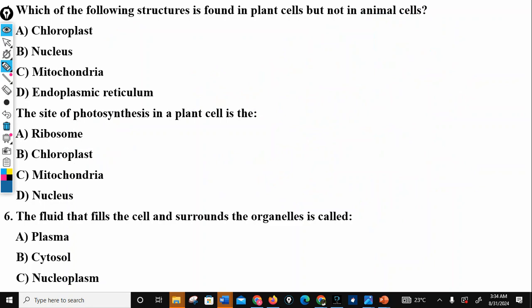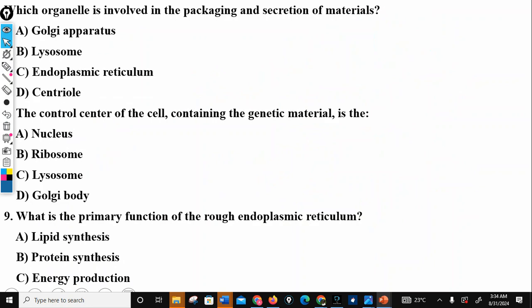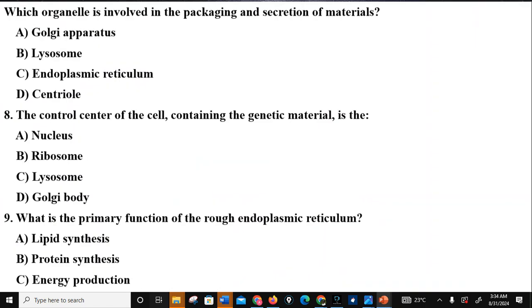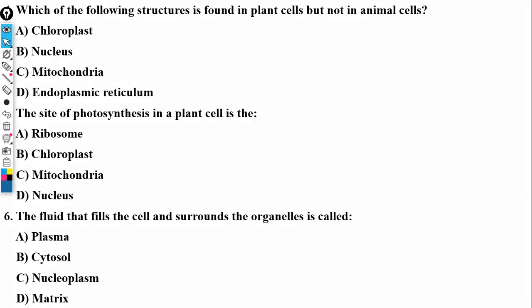All right. So the next set of questions: which organelle is involved in the packaging and secretion of materials? Now, you should take note of the words packaging and secretion of materials. So that will be the Golgi apparatus. The Golgi apparatus. That will be the Golgi apparatus.